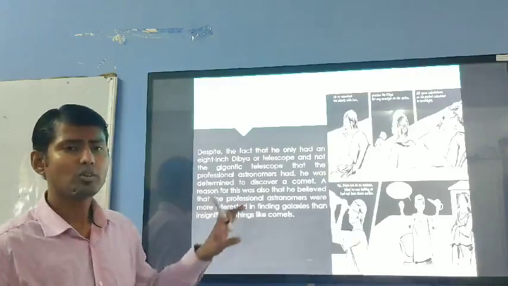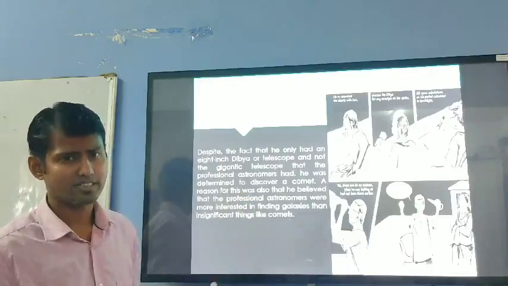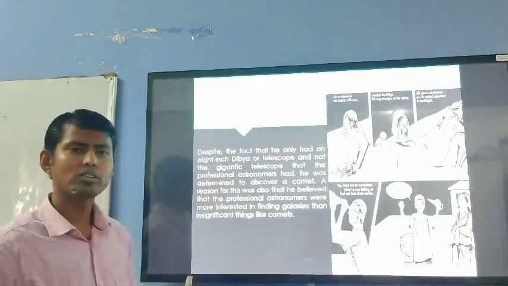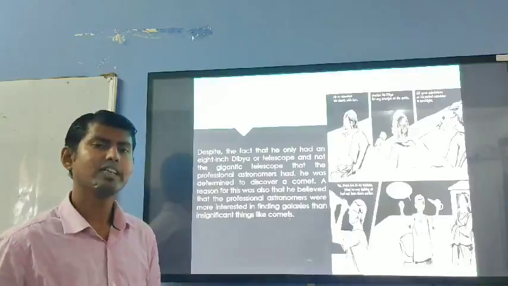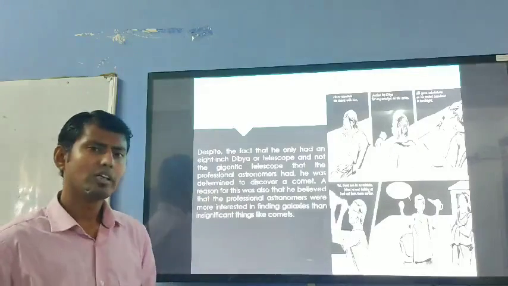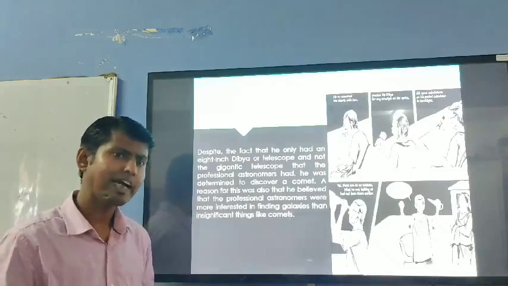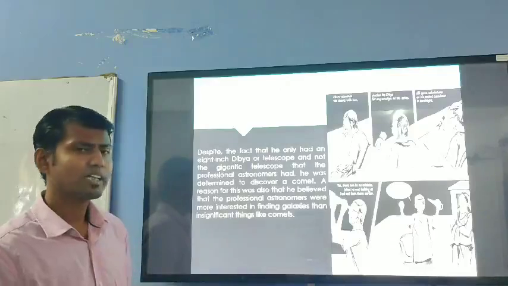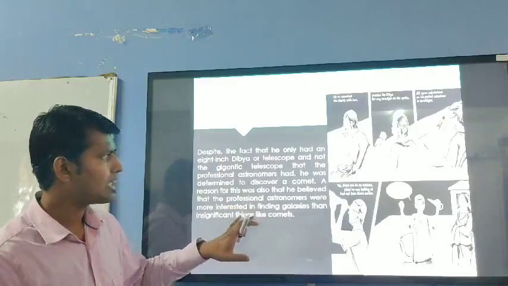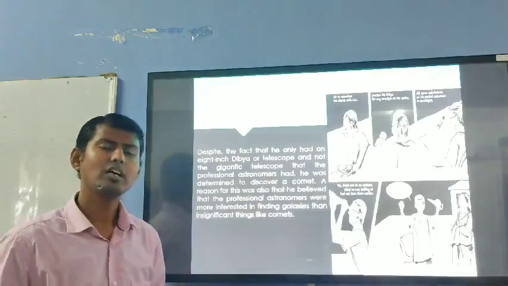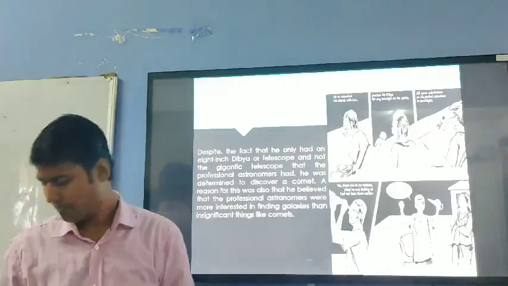They are very keen to discover galaxies, stars or planets. They least bother about comets. That is why this fellow always had a hope that because the professionals are not very keen to discover comets, he will discover a comet one day.